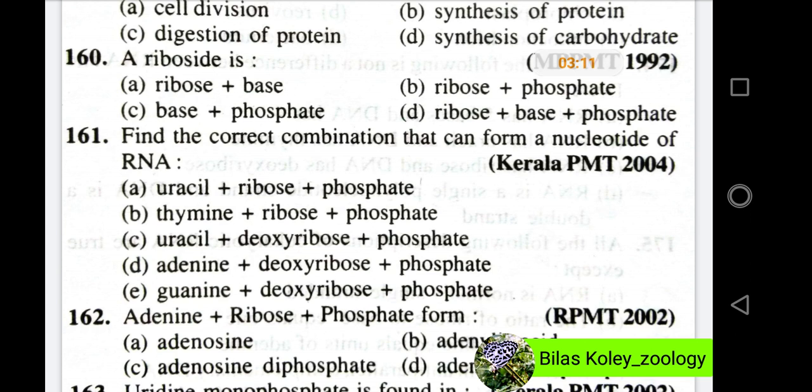Now we will discuss question number 160. A ribocyte is, and the options are ribose base, ribose plus phosphate, base plus phosphate and ribose plus base plus phosphate. In these questions, the right option will be option A, ribose plus base.